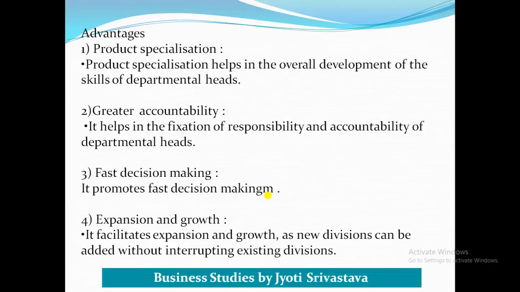And apart from these four advantages, student, there can be one more: as fast decision making can also lead to flexibility, you can add one more advantage, that is flexibility also.